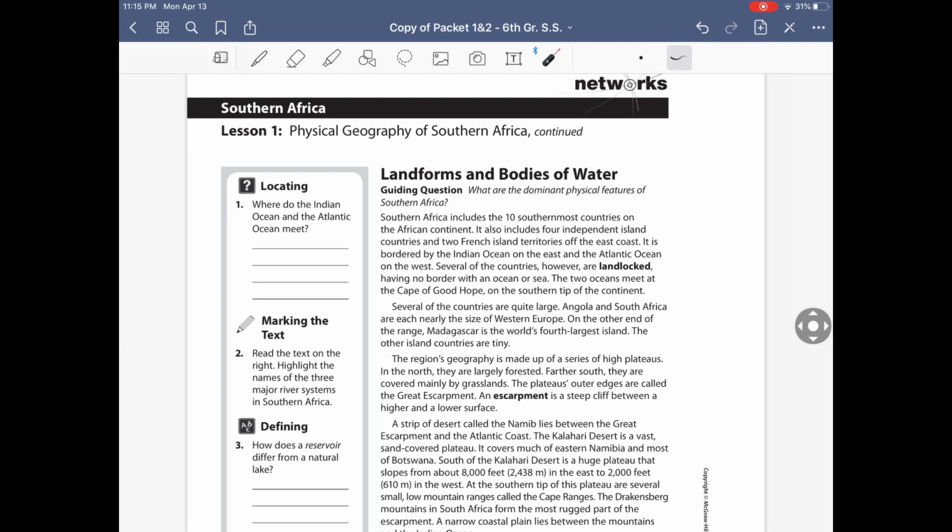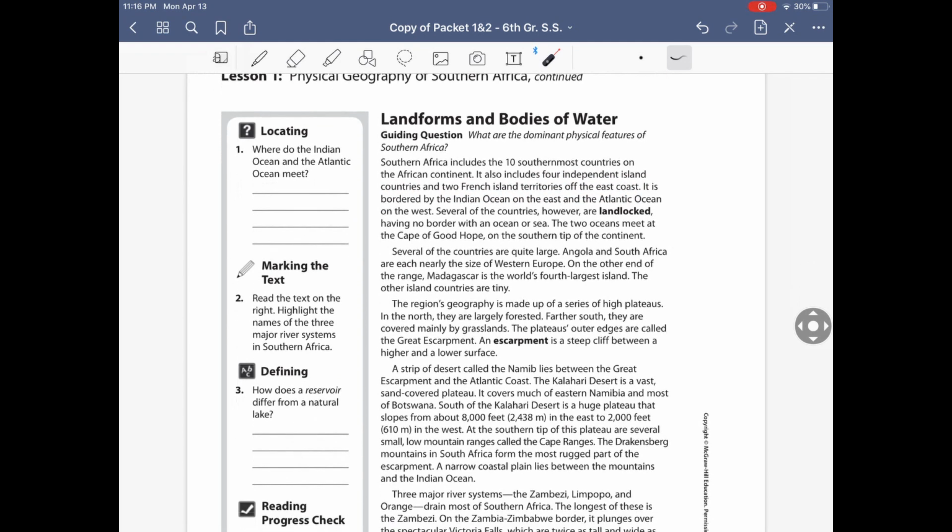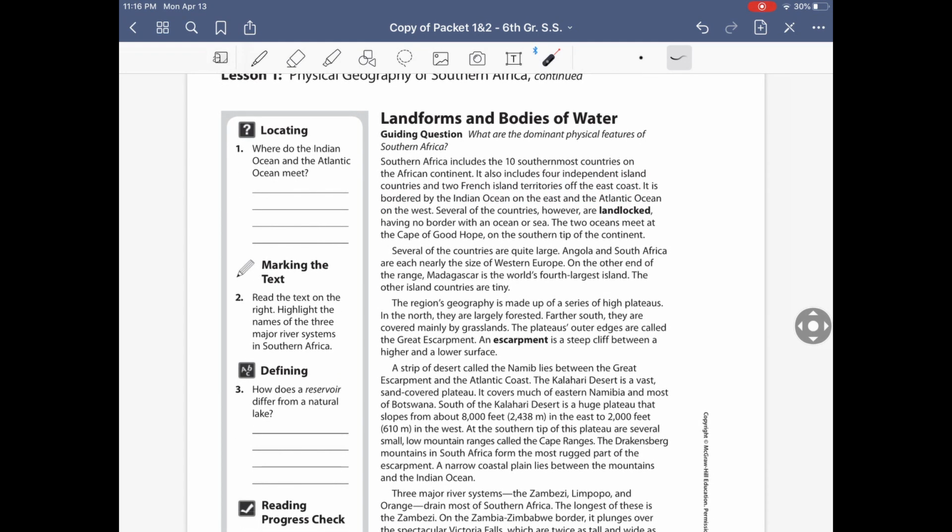So it says Southern Africa includes 10 of the southernmost countries on the African continent. It also includes 4 independent island countries and 2 French territories off the east coast. Doesn't talk about that yet. So let's keep reading. Hey, there's one right here that we're looking for. It's bordered on the Indian Ocean at the east and the Atlantic Ocean on the west. So Atlantic Ocean. Doesn't say where they meet, not yet.